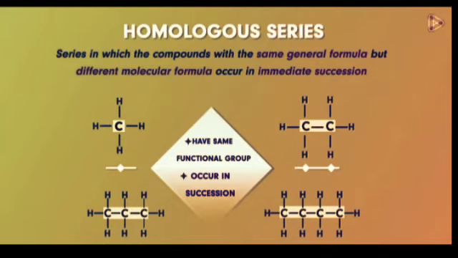Or we can say that it is a series of compounds with the same general formula but different molecular formula. The series of compounds formed by joining the same functional group in the place of a particular hydrogen atom on the chain having sequentially increasing length is called a homologous series.